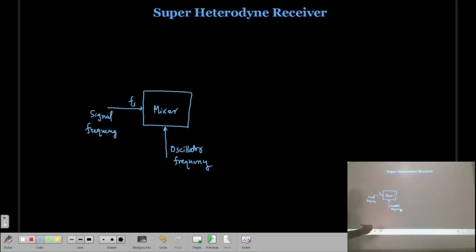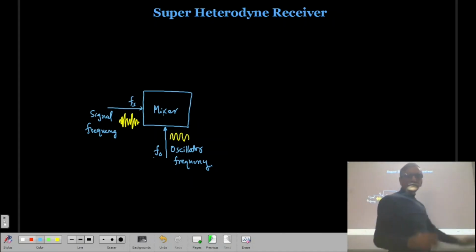This signal frequency is a kind of modulated wave. Remember, this signal is my amplitude modulated wave, and my oscillator frequency is simply a sine wave. This frequency we represent as FO. The Fs and the FO are going to be mixed in the mixer stage.